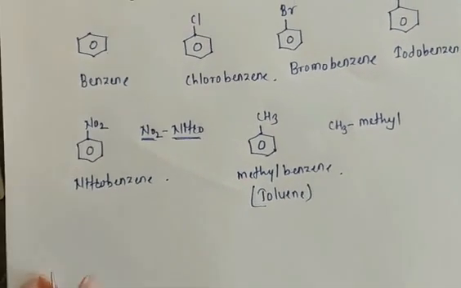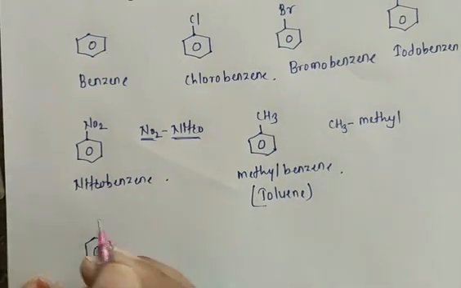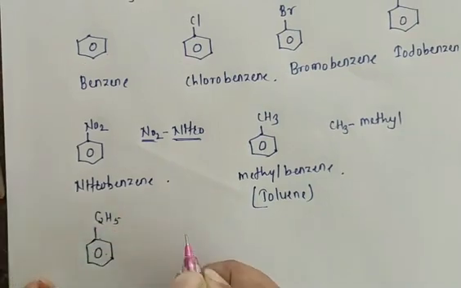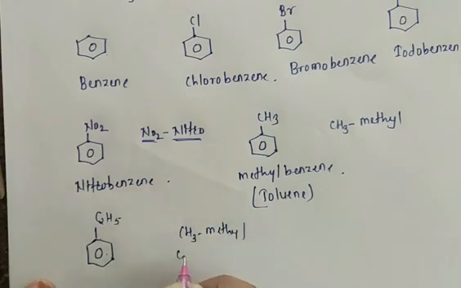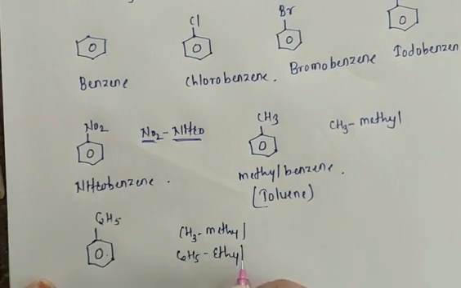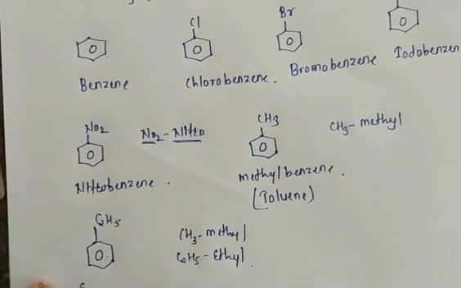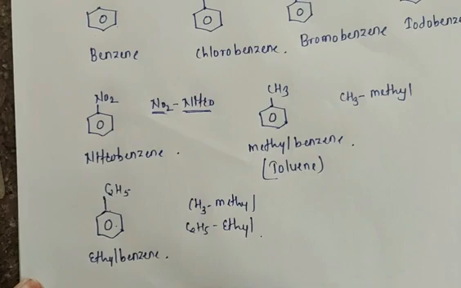After that, we'll discuss one more example where the benzene ring is attached with C2H5. Like CH3 we call methyl, for C2H5 with two carbon atoms, this is the ethyl group, and the ethyl group is attached to your benzene ring, so there is a formation of ethylbenzene. Ethylbenzene.